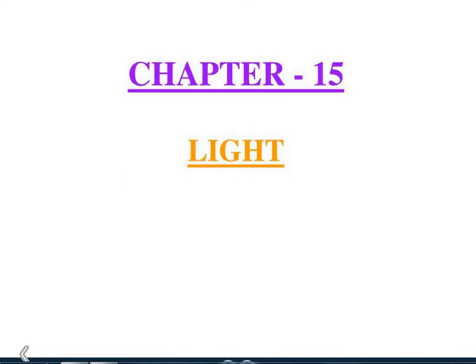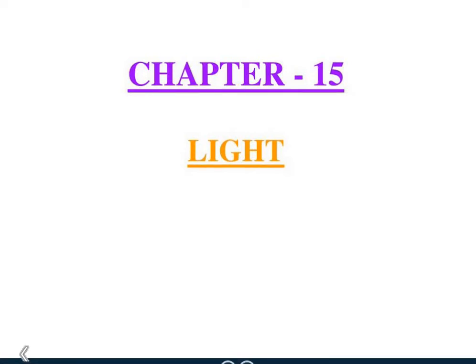For thousands of years, people have been curious about light, its properties and behavior. The earliest experiments on light involved the study of light using mirrors and lenses. So, it is very interesting and exciting to study light and its properties. In this chapter, we will learn about how light propagates, or you can say travels, how it behaves when it is reflected by mirrors, and when it passes through lenses and prisms. How it behaves, this we'll understand.